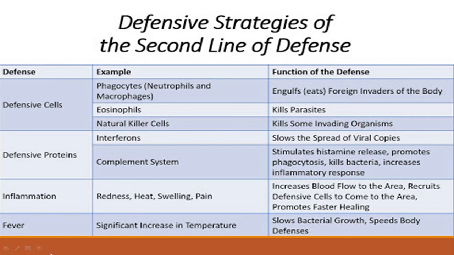Fever means an increase in body temperature. Fever is not always a demerit; it also has some significant uses and merits. The fever results in slowing of bacterial growth, and it restricts microbial growth.